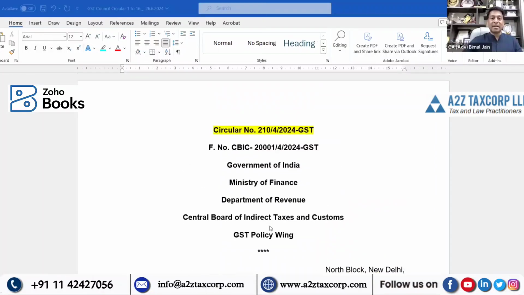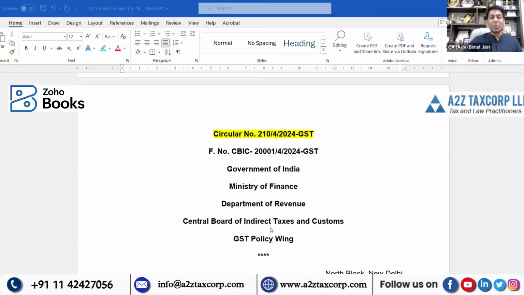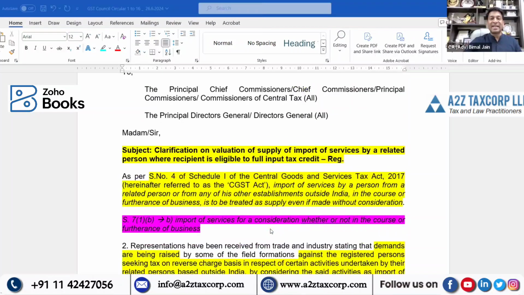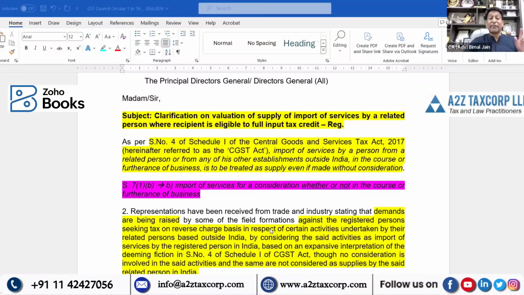So this is Circular number 210 dated 26 June 2024. As I said, it is providing clarification for the valuation of supply of import of services by a related person, domestic related person, where the recipient is eligible for full ITC, input tax credit.